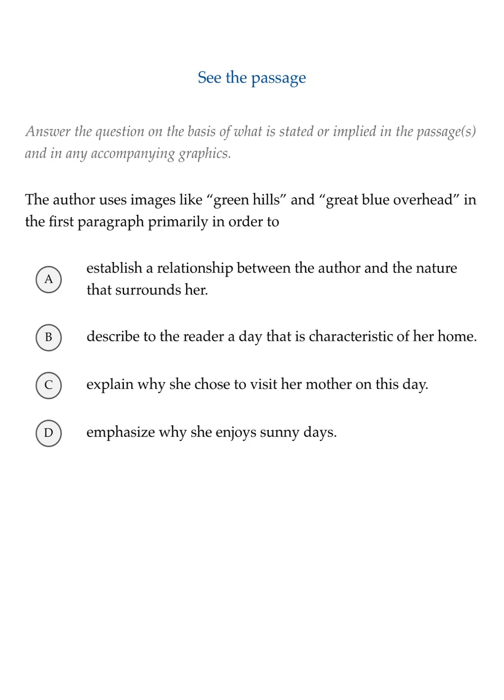B, describe to the reader a day that is characteristic of her home. Not too much mention of her home in the first paragraph, so let's get rid of B. C, explain why she chose to visit her mother on this day. Didn't really talk about her mother, especially with these two phrases, so let's get rid of C.